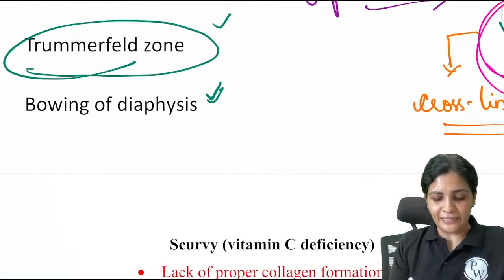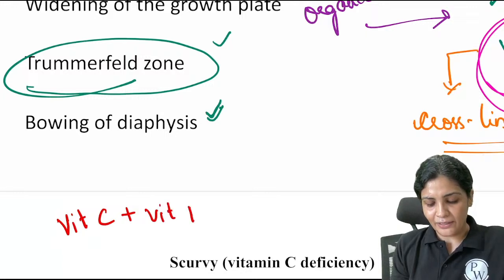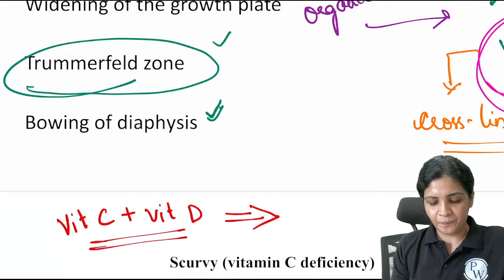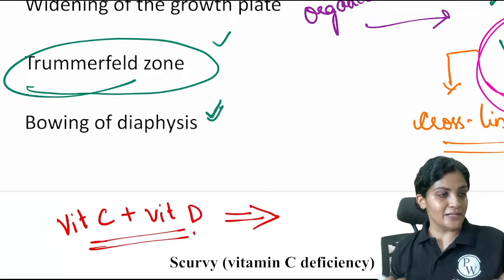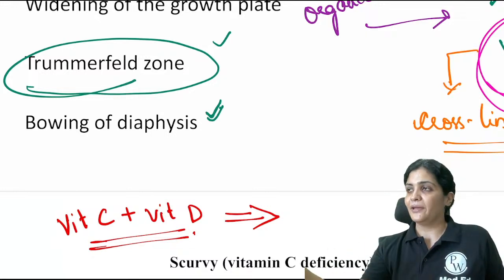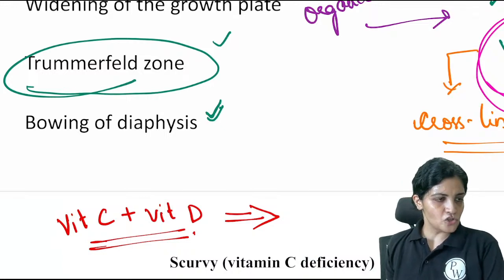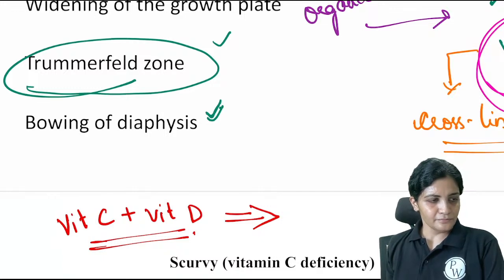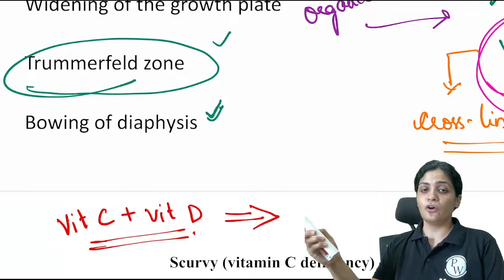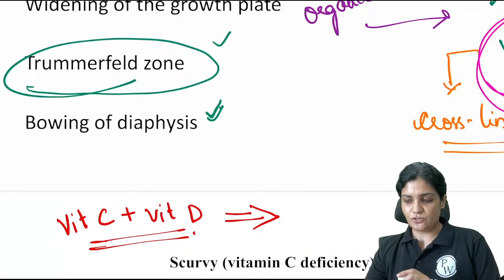Can somebody tell me what the disease is called, which is the deficiency of vitamin C and vitamin D together? There is a name for this particular disease. Can you mention that? Sometimes questions come up like this, so we'll be prepared for everything today. I want you to answer this: the combination of vitamin C and vitamin D deficiency together, what is that disease called?